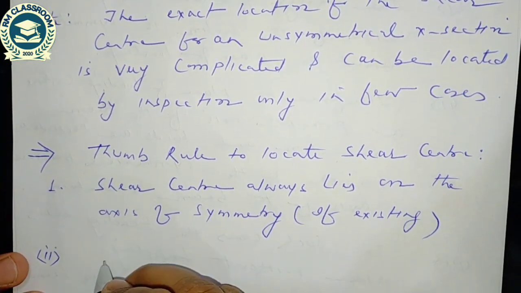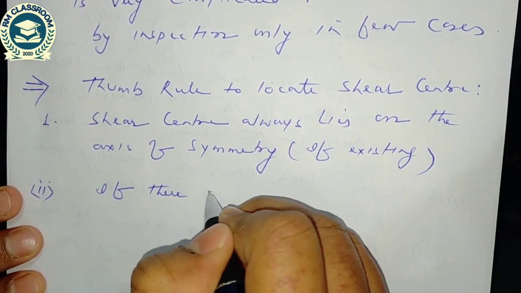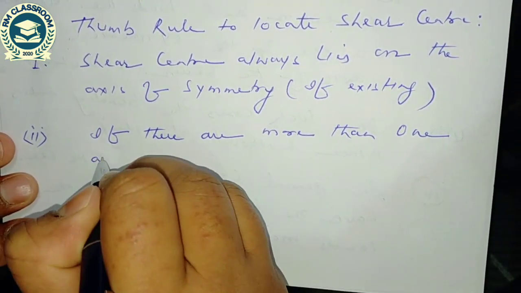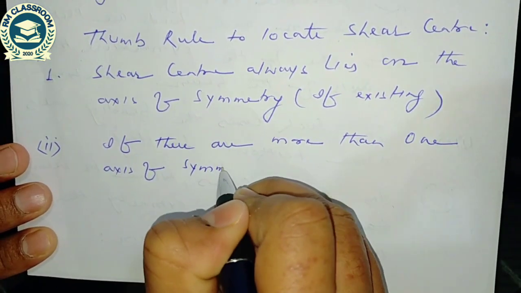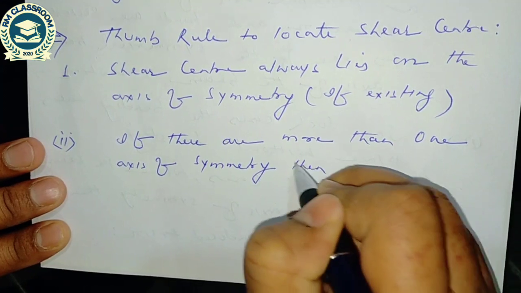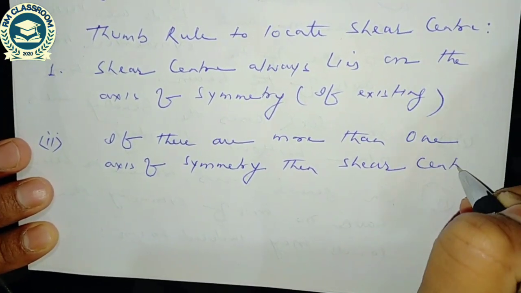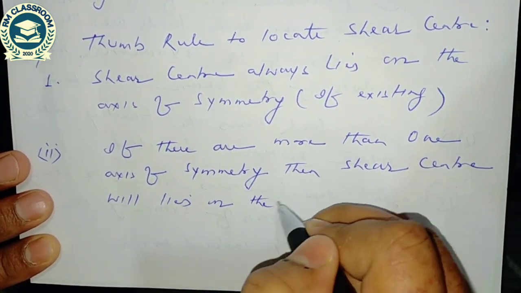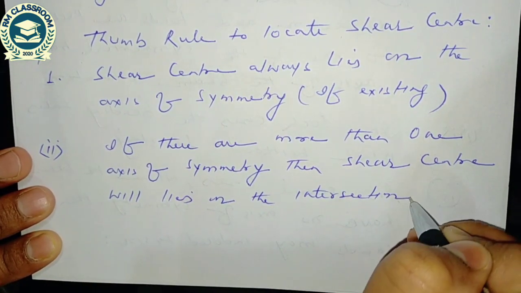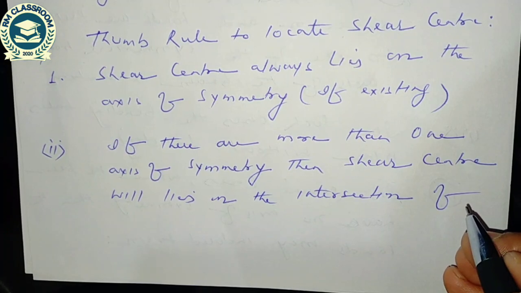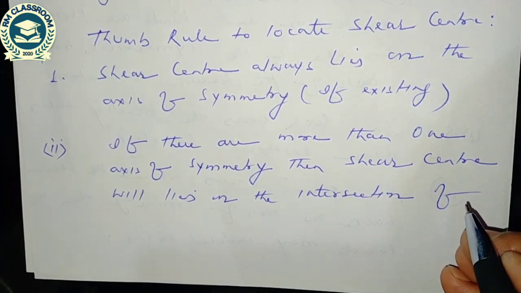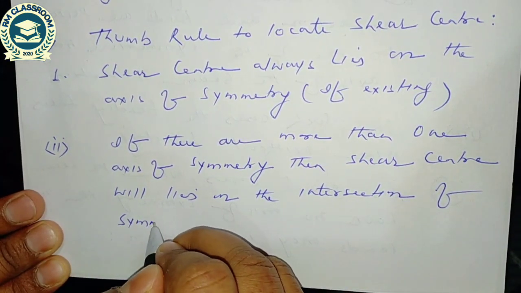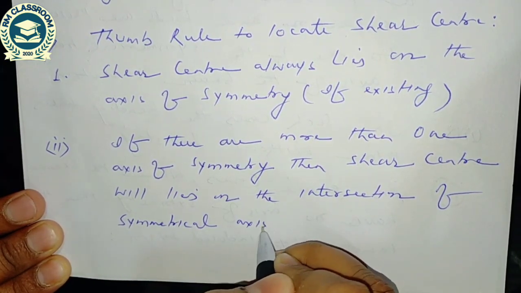Second thumb rule: if there is more than one axis of symmetry, then the shear center will lie on the intersection of the symmetrical axes.